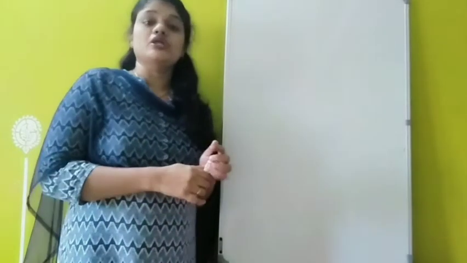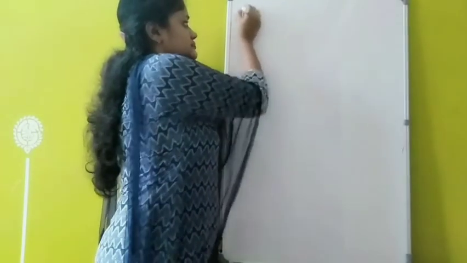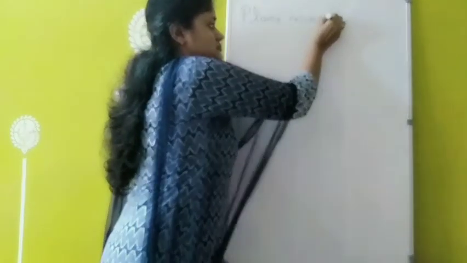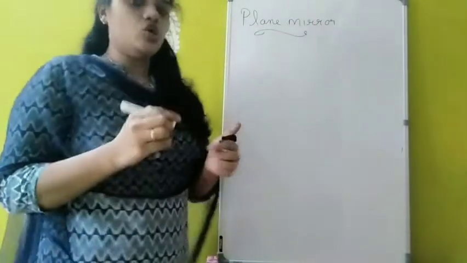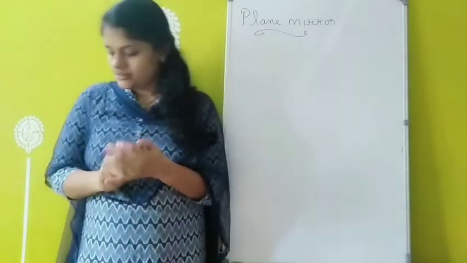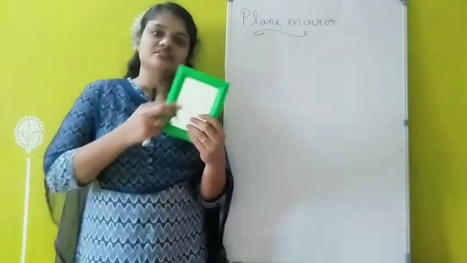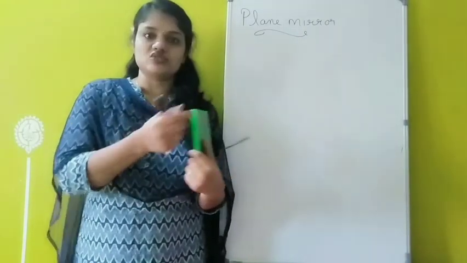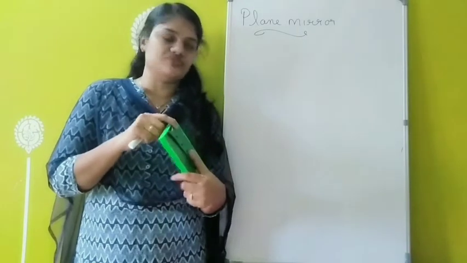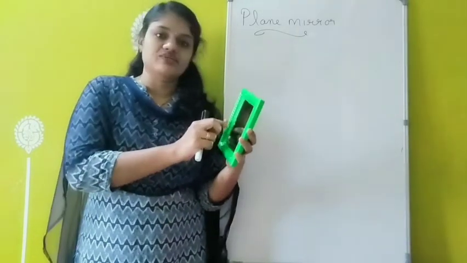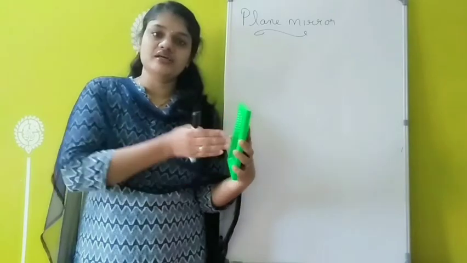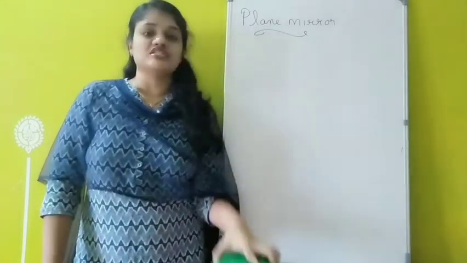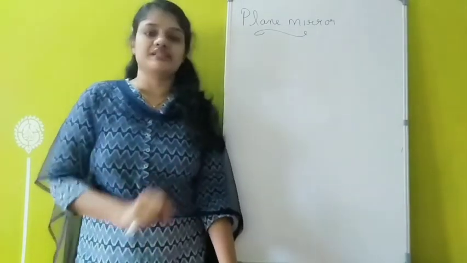Next we can study about plane mirror. Normally a mirror is having two surfaces. One may be a reflecting surface and another one may be a non-reflecting surface. In the case of plane mirror, the reflecting surface is plane. So if the reflecting surface of a mirror is plane, it can be called as a plane mirror. Next we have to study about some of the characteristics of image formed by this plane mirror.